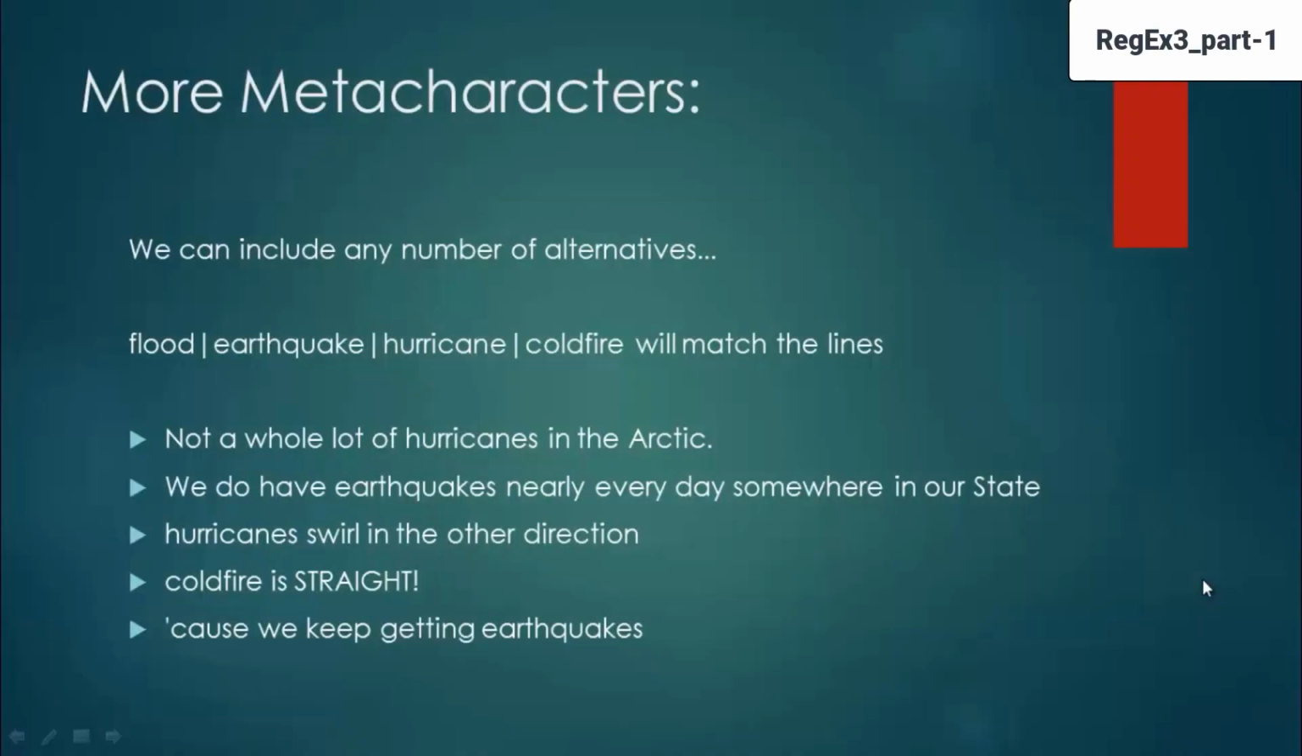There is no limit to the number of alternatives you can list. So we can include any number of alternatives: flood, earthquake, hurricane, coal fire. We were trying to match any kind of disaster that happened. So you can see all the strings that match.